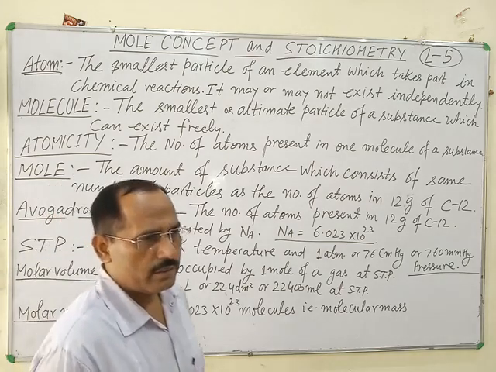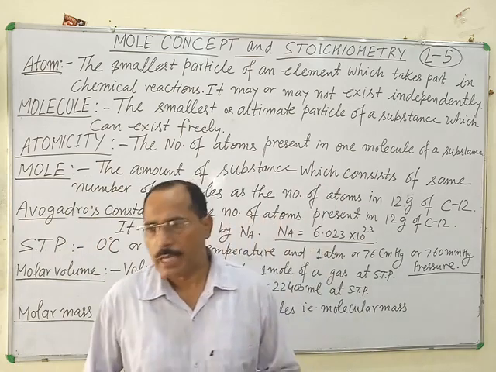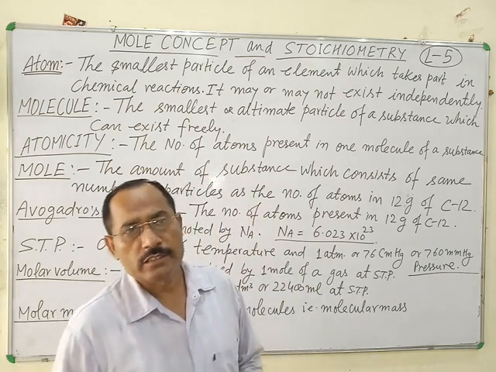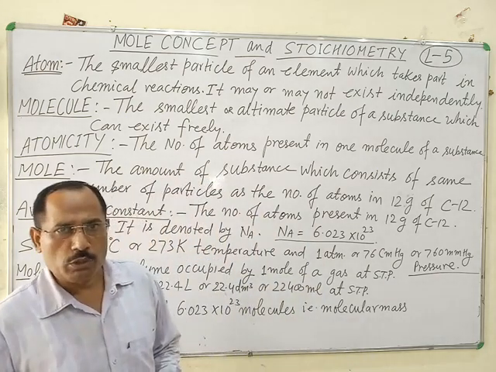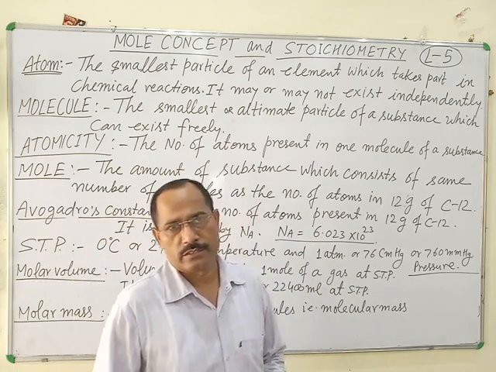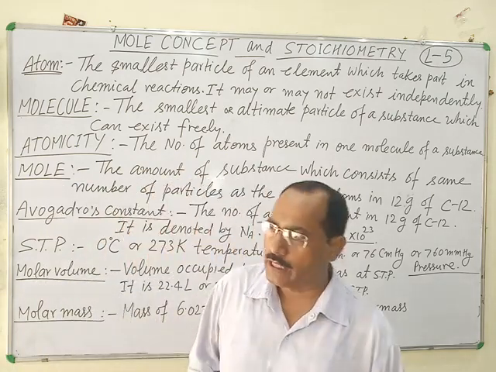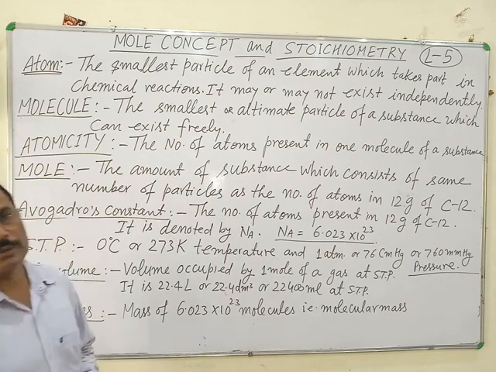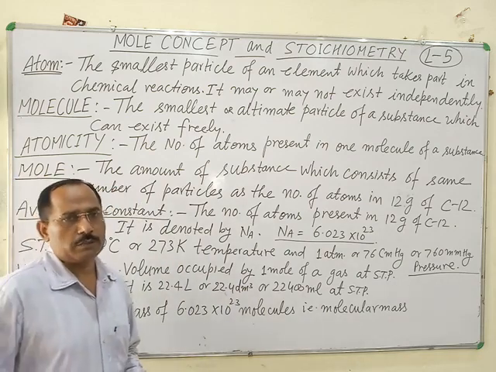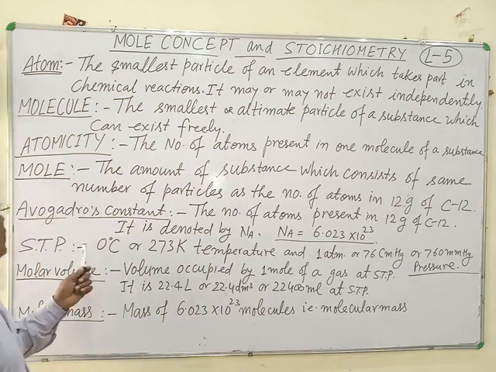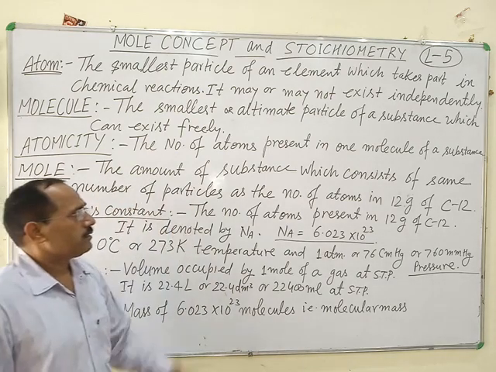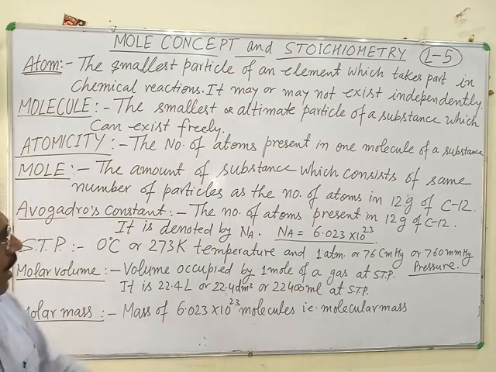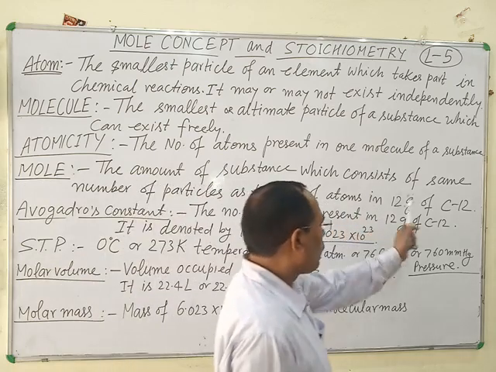Mole is the SI unit of amount of substance, and it represents a certain mass of a substance, a certain number of particles of a substance, and it is defined as the amount of substance which consists of the same number of particles as the number of atoms in 12 grams of C12.